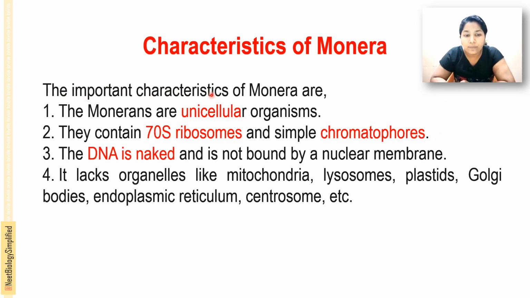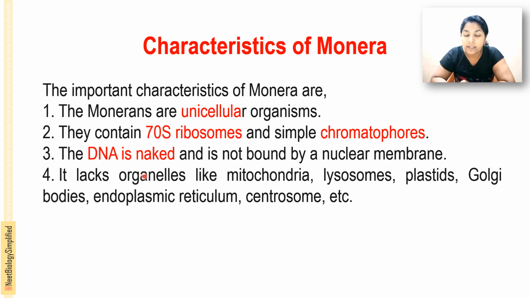Here are the important characteristics of Monerans. Monerans are unicellular, as we already discussed in the last slide, that is single celled, and the DNA is naked, right? There is no true nucleus, that is, it is not bounded by a nuclear membrane. A single circular chromosome is present in these organisms, and they contain 70S ribosomes in their cytoplasm. The cytoplasm is devoid of membrane bound organelles, right? That is mitochondria, lysosomes, plastids, Golgi apparatus, endoplasmic reticulum, centrosomes, etc.